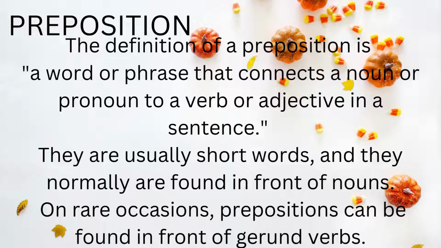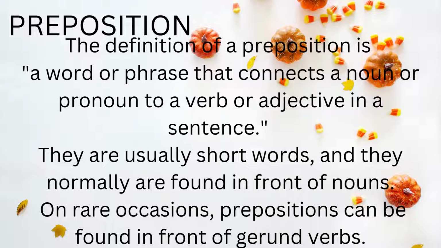So, what is the definition of preposition? A word or phrase that connects a noun or pronoun to a verb or adjective in a sentence. Actually, it is a connecting device which creates a connection between a noun or pronoun and the adjective or the verb.